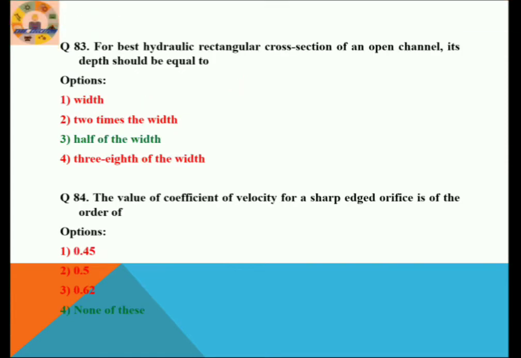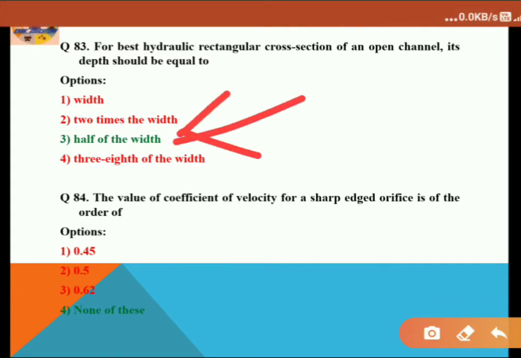For the best hydraulic rectangular cross section of an open channel, its depth should be equal to, remember, option 3, half of the width. And next question.